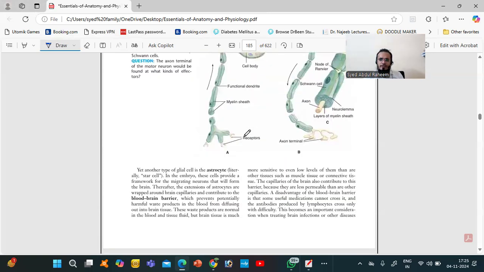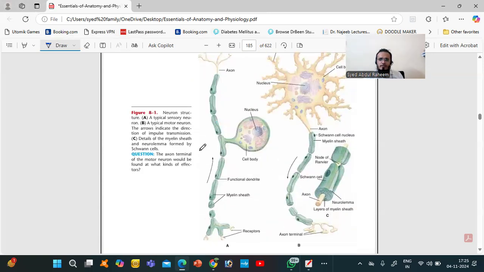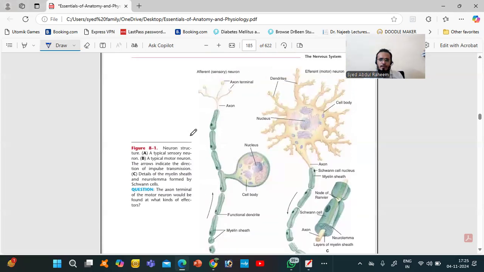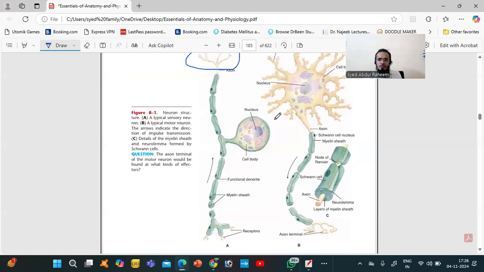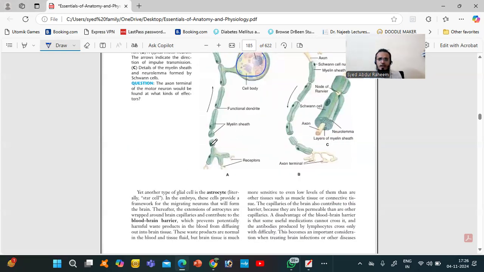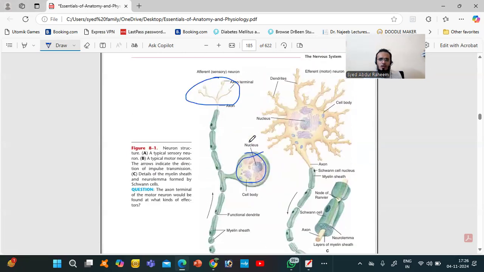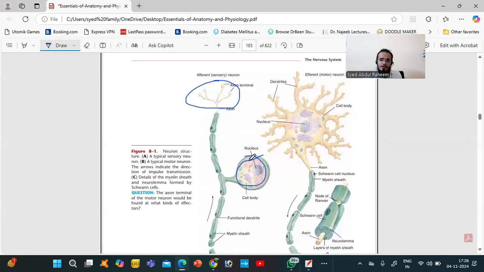Other than the function, you can see this diagram. This is the neuron. These ends are the axon terminals, and all these are axon. This is the cell body, and this is the myelin sheath. And we have dendrites.